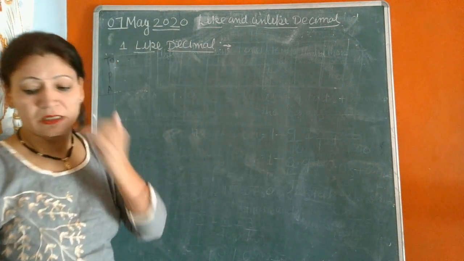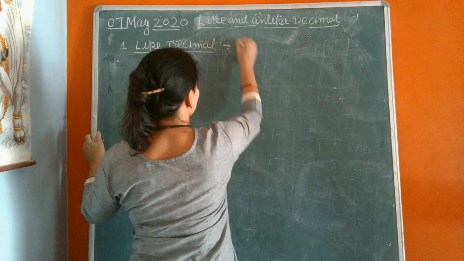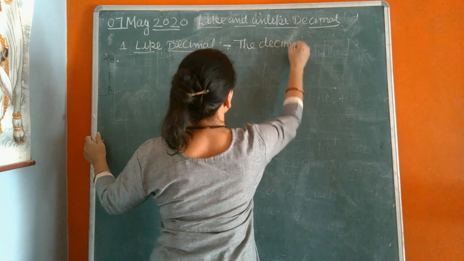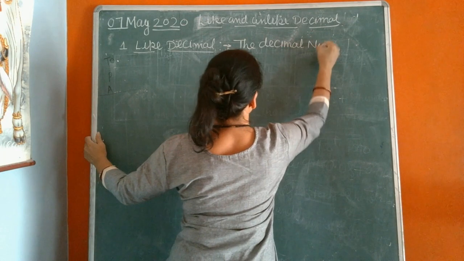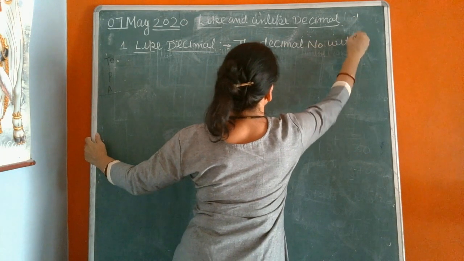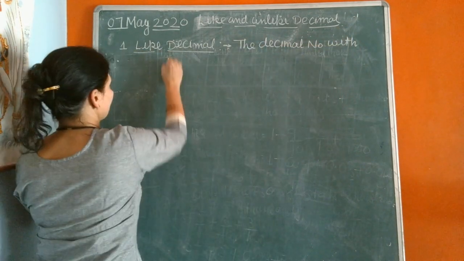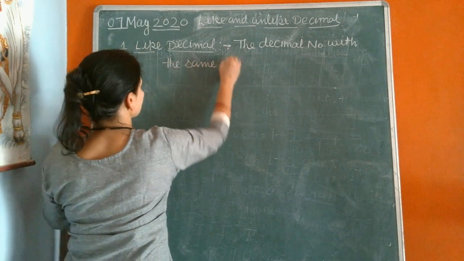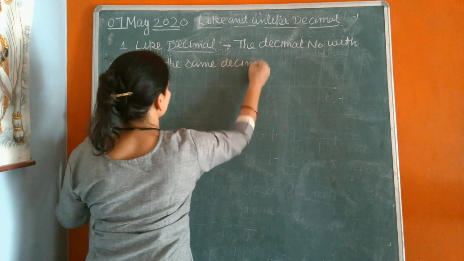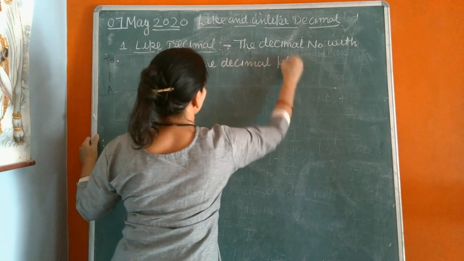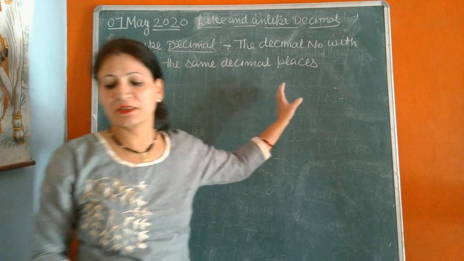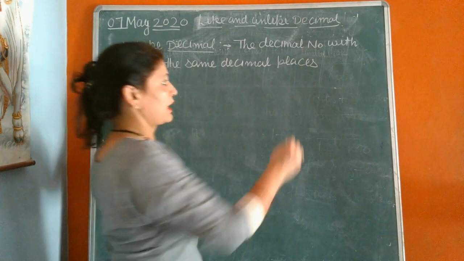Like decimals: the decimal numbers with the same decimal places are like decimals.